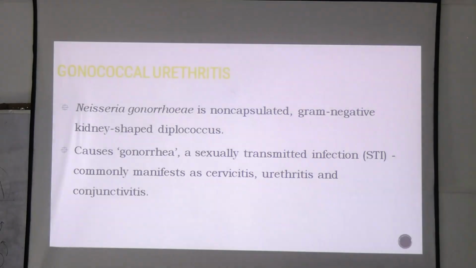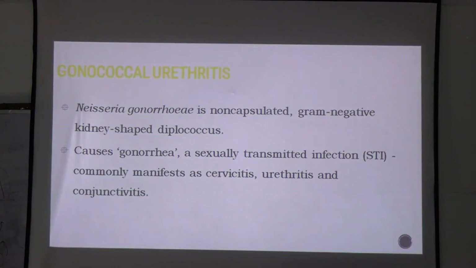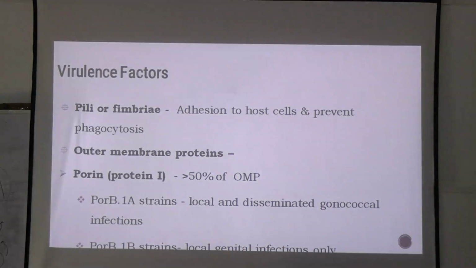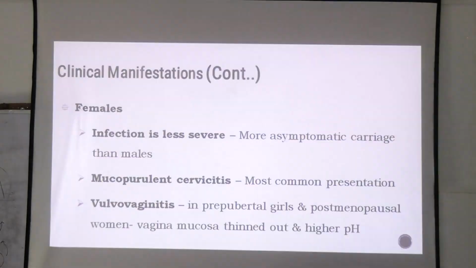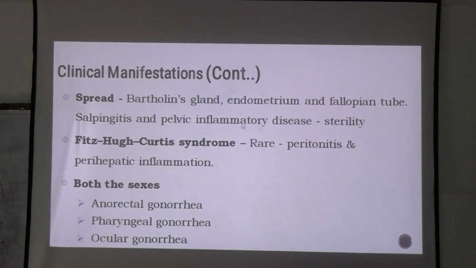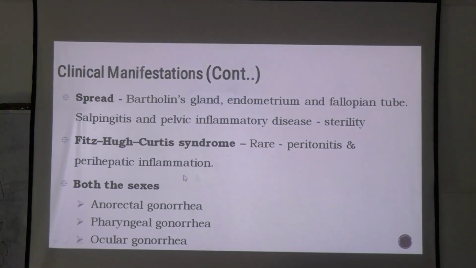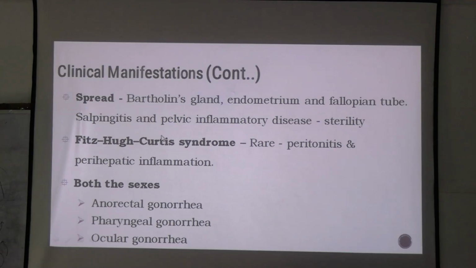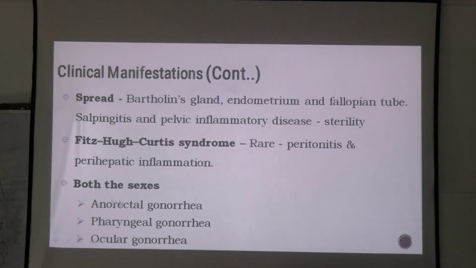Urethritis we discussed, gonococcal and non-gonococcal. Non-gonococcal had which organisms? Chlamydia, ureaplasma and mycoplasma. There was this Fitz-Hugh-Curtis syndrome that I told you about in the case of peritoneal inflammation, perihepatic inflammation.